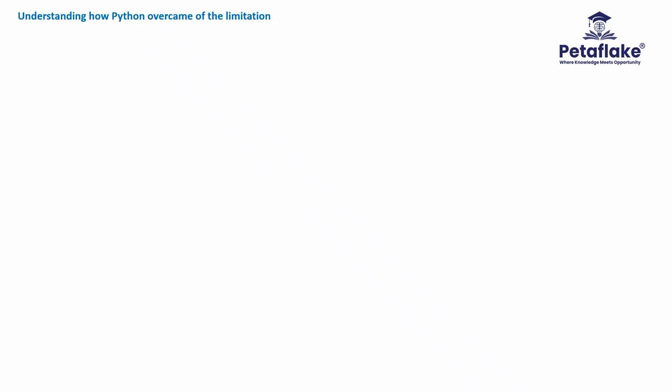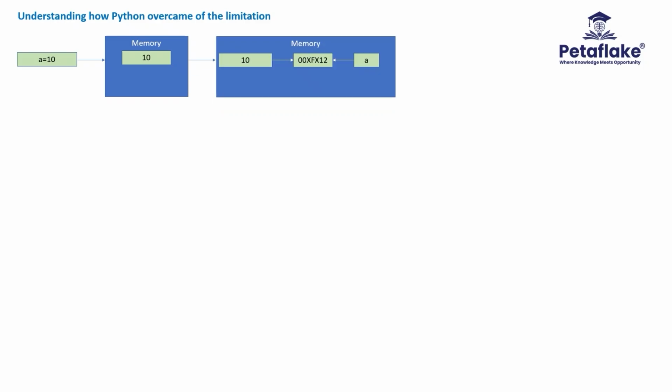Let's understand this concept with a simple example. Let's consider we declared a variable a in the program with the value 10, a equal to 10. Python automatically detects the data type of the value 10 as integer. A specific amount of memory for storing the value 10 is allocated and the value is stored in the memory. The memory address of the value 10 is stored back in the variable a. At this point, when the program looks for the value of a in the memory, the program gets the value as 10.